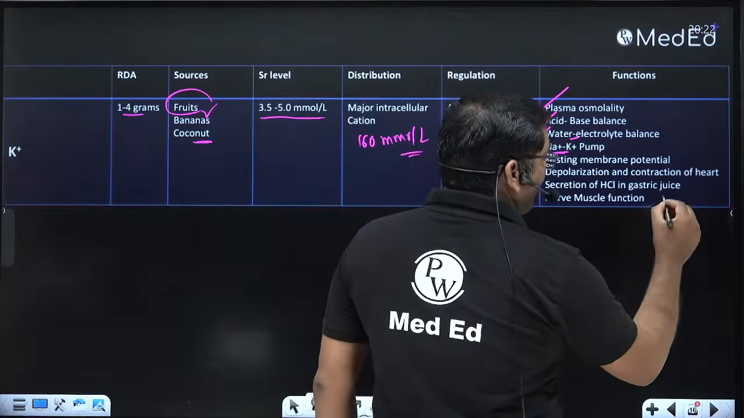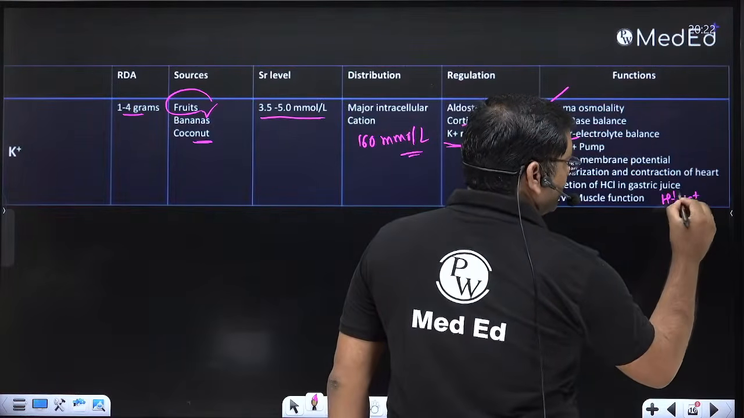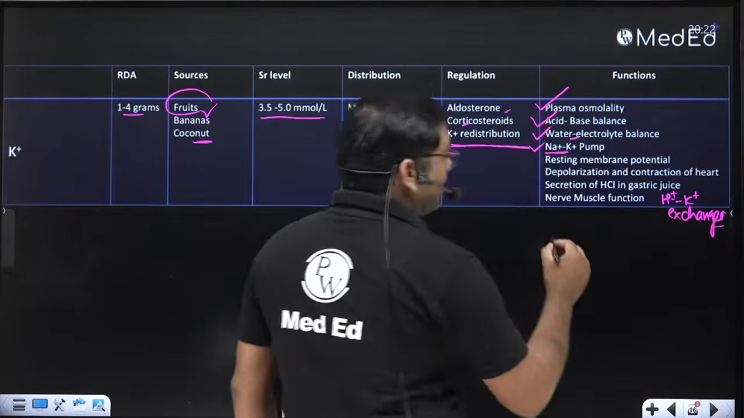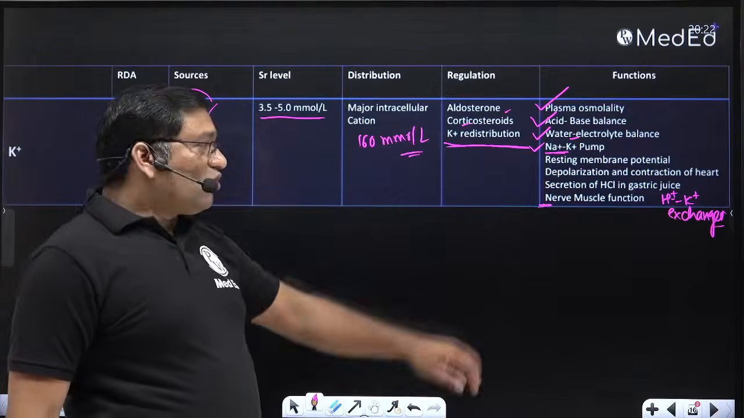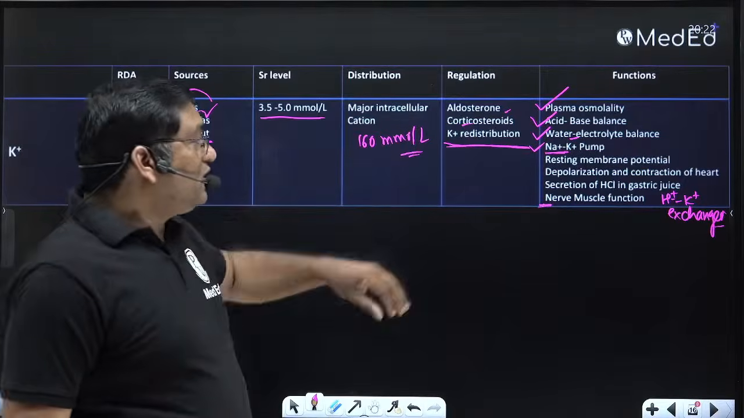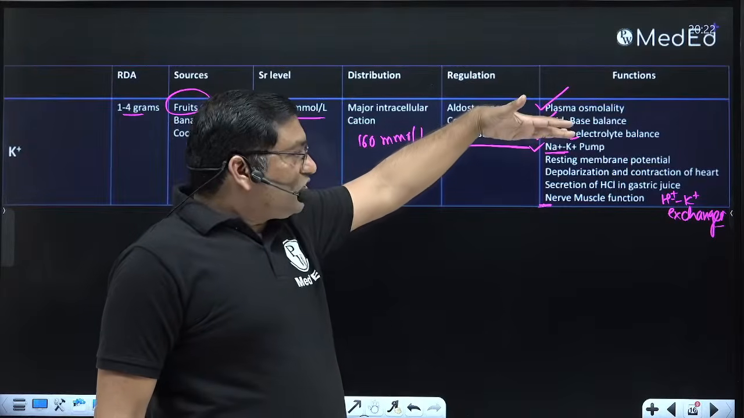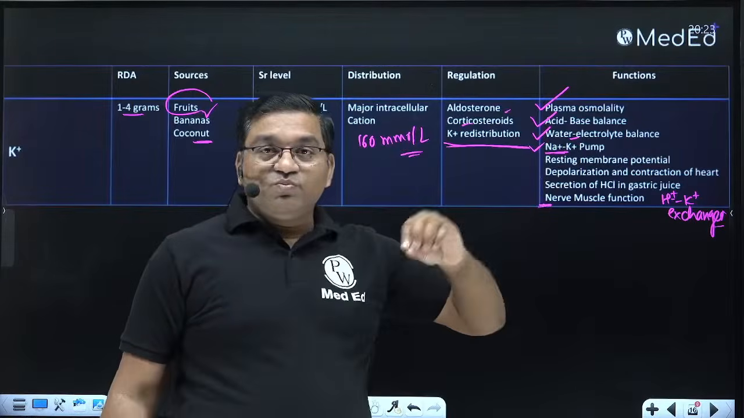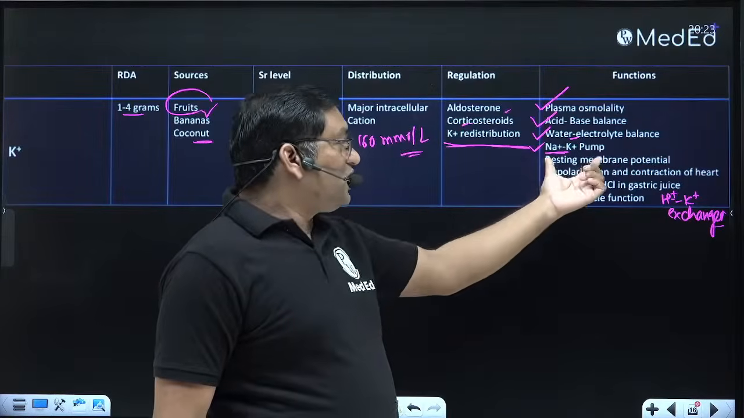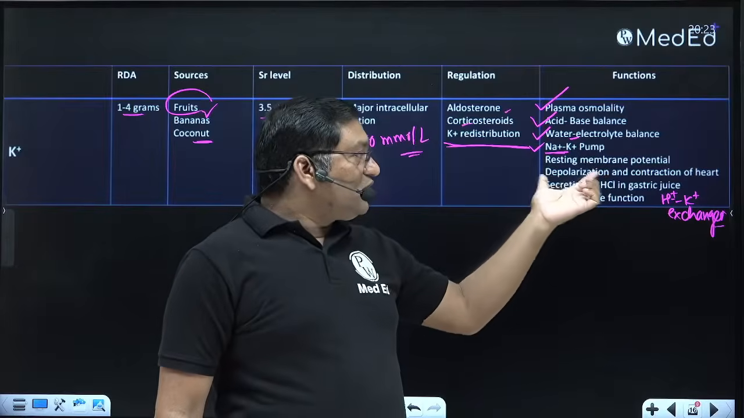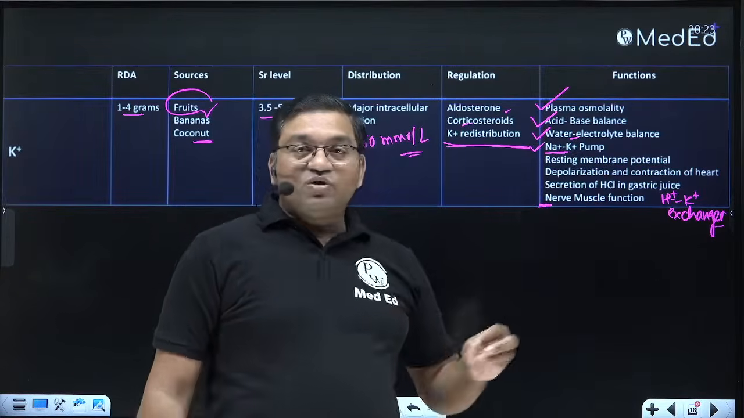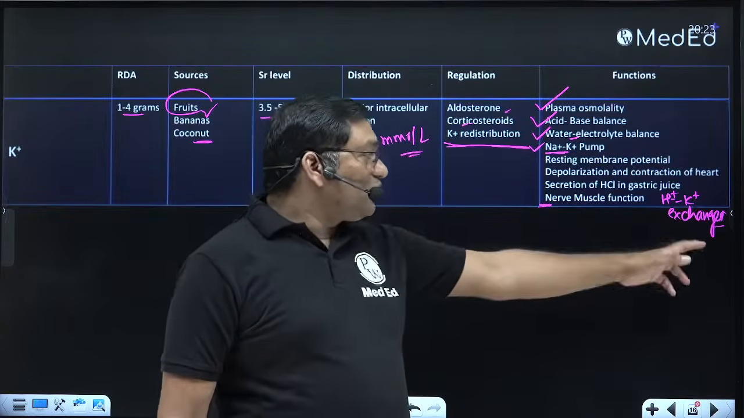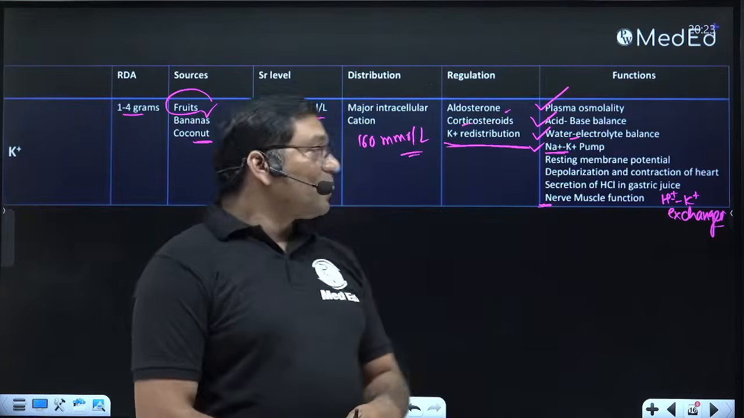This is with the help of the hydrogen potassium exchanger, and it is important for nerve muscle function. So the common functions of sodium, potassium and chloride are plasma osmolality, acid base balance, and water and electrolyte balance. Sodium and potassium are important components of the sodium potassium pump, which is an example of primary active transport. Potassium is required for the resting membrane potential, depolarization and contraction of the heart. It is important for the secretion of HCl in the gastric juice via the hydrogen potassium exchanger, and in nerve muscle function.